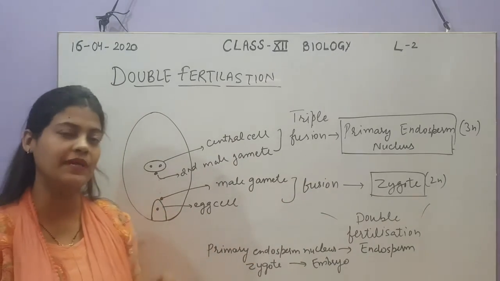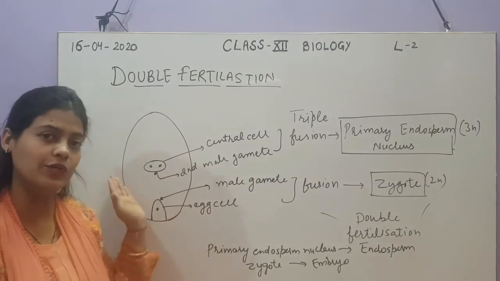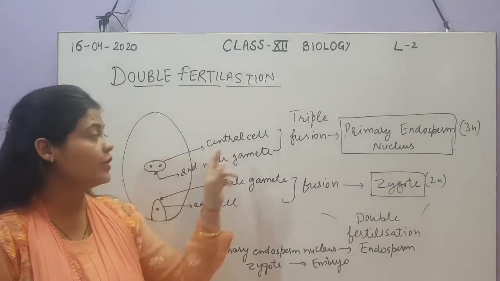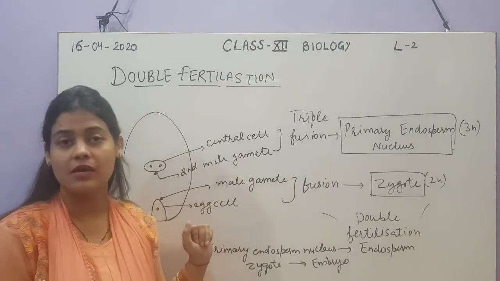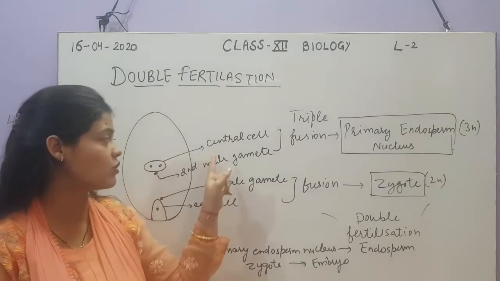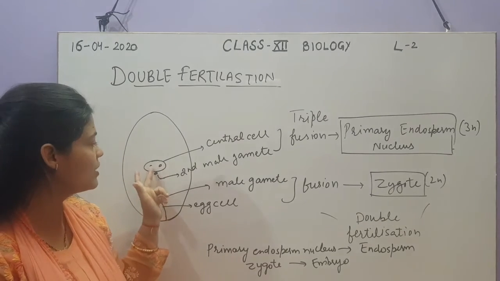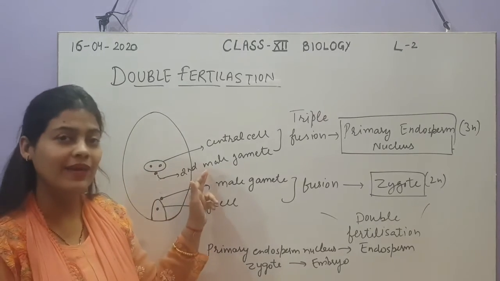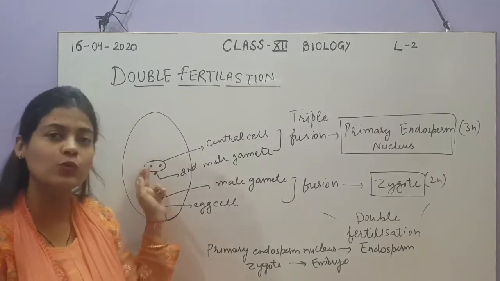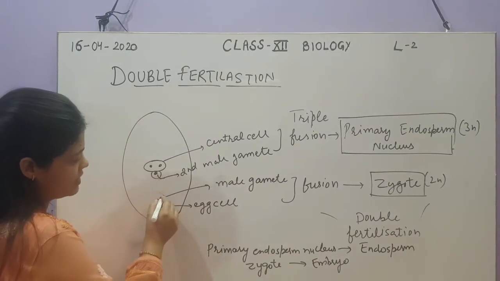Now what about the second male gamete? Here you can see the second male gamete that has entered the embryo sac will move towards the central cell. Do you remember the central cell when we discussed the structure of the embryo sac? In the center there was a cell called the central cell carrying two polar nuclei. So these are the two polar nuclei, and this is the other male gamete. So these three nuclei will fuse with each other. Actually this is a cell; I have shown you the nucleus only.